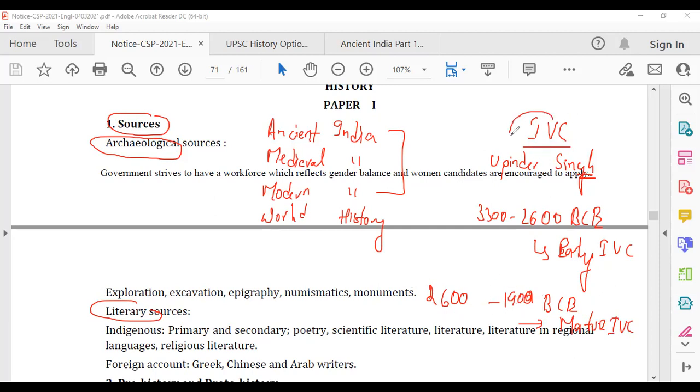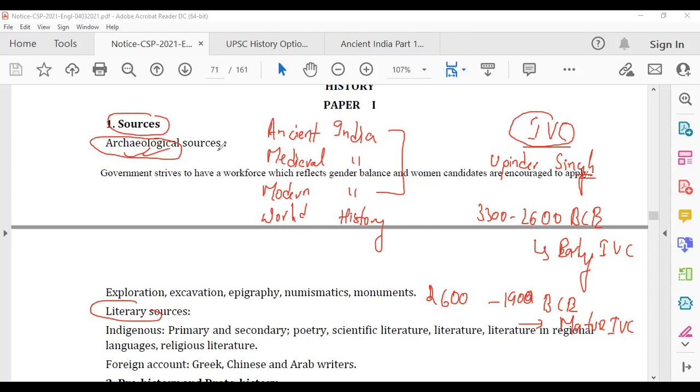So in IVC, you will see archaeological sources are a major component. What are archaeological sources? What are literary sources? How will you distinguish between them? We'll talk about them one by one, but first of all, let's try to delineate this. Fine.